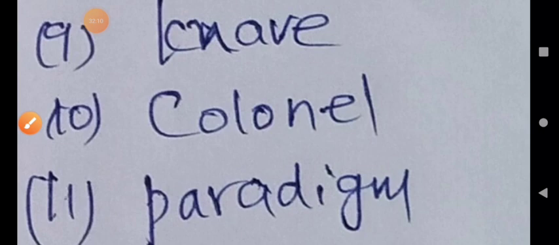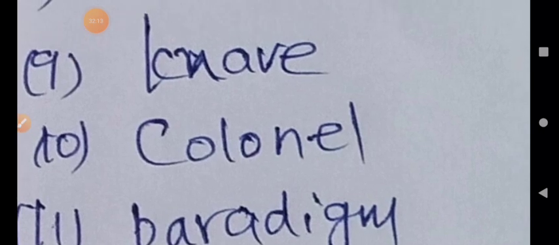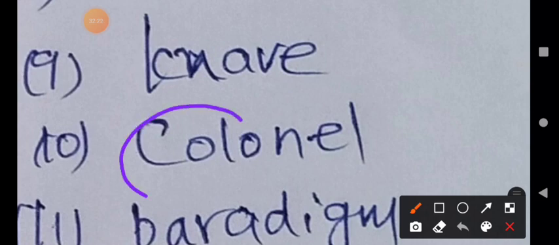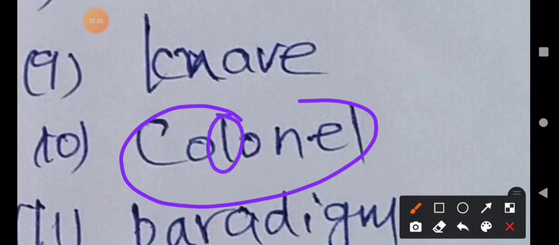And then the last one in this session, the 10th one. The next words we will discuss in the next class. In this class, I will conclude after completing the 10th one. The 10th word is COLONEL. Which is the silent letter here? Please tell me. The silent letter is L. It is a rank in the army, air force, navy, marine. This is one of the high ranks. He is an officer. What is the pronunciation? Colonel.